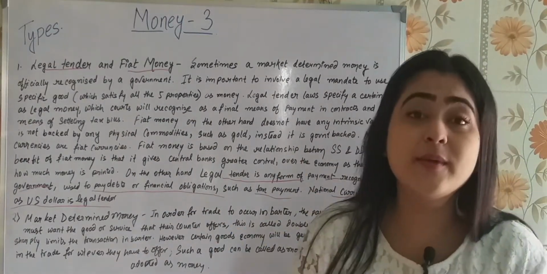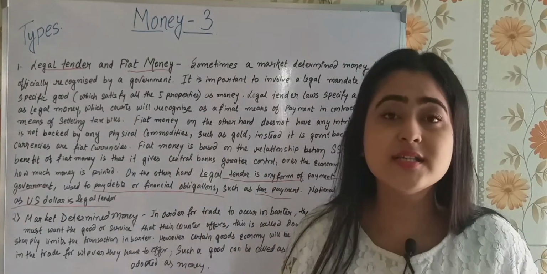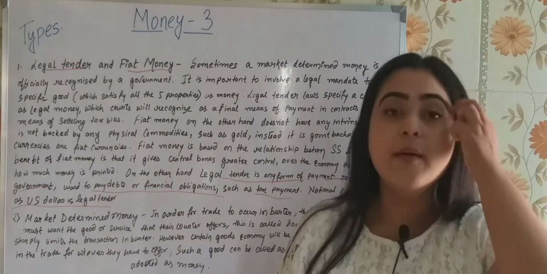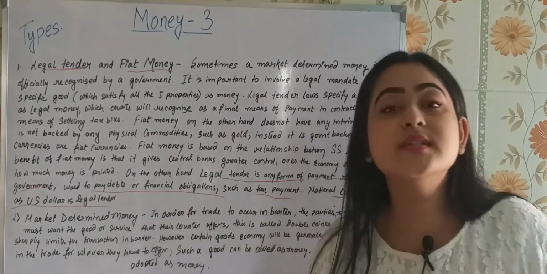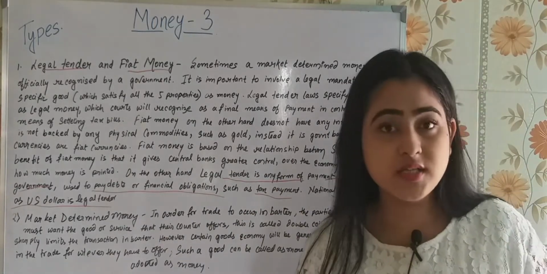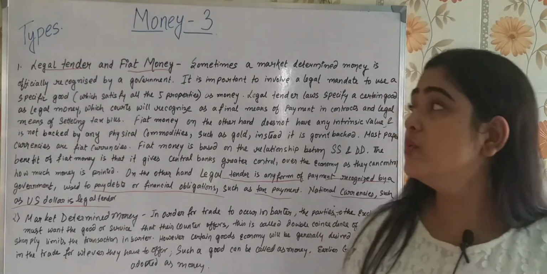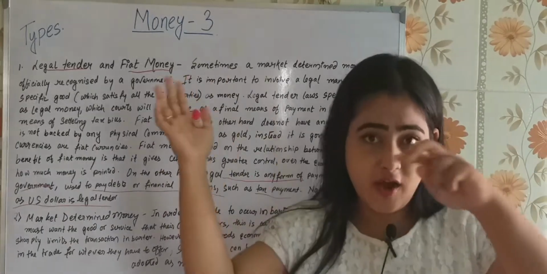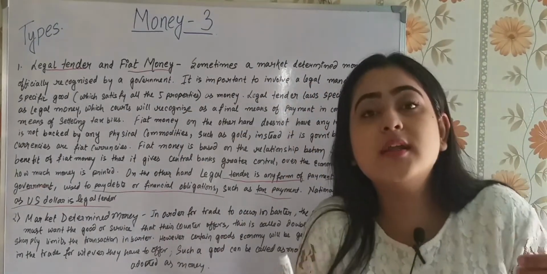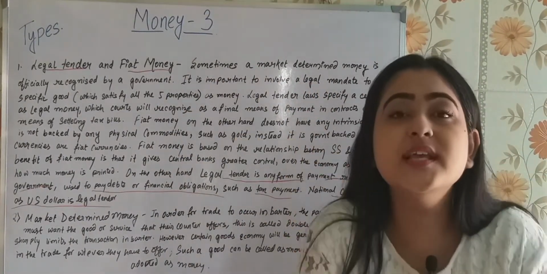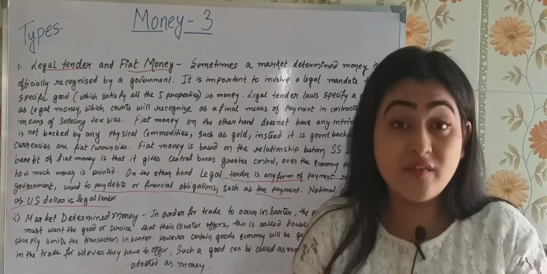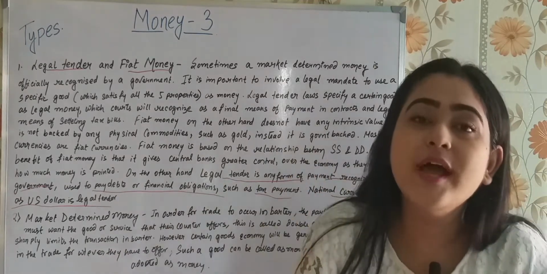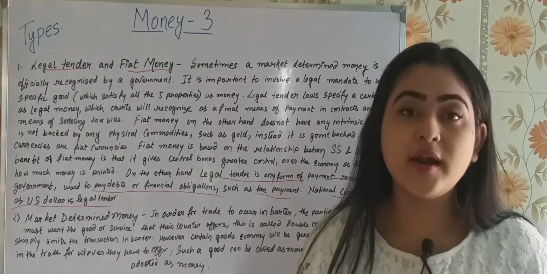What is market determined money? Earlier there was this barter system where people used to exchange goods and services, right? But there was this problem of double coincidence of wants. We have already discussed what the double coincidence of wants is. So you see here, sometimes what happens in the market after that barter system is that some substances like gold or silver, or bronze coins, were also there. So these were recognized as a form of currency in the market, isn't it?